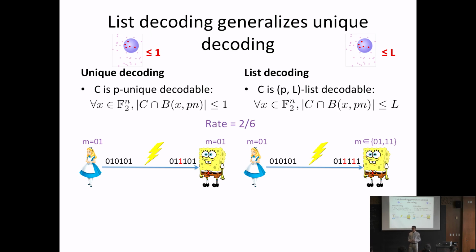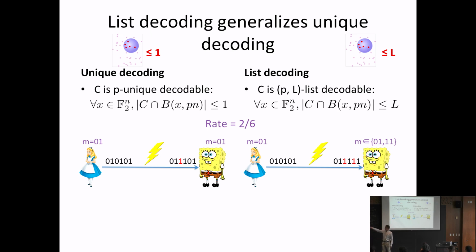Okay, so what makes a good code? On one hand, we want our code to be robust, so we want p to be as large as possible. And on the other hand, we don't want to introduce too much redundancy. And the redundancy is something we quantify in the rate. So the rate, I've defined it for you here. R is log base 2 of |C| over n. And it roughly measures how big your code is. So the bigger the rate, the bigger your code is. Notice it's always a number between 0 and 1. So if C is all of F2 to the n, the rate is 1. If C is relatively sparse, the rate is close to 0. And so the larger the rate, the bigger the code, the less redundancy there is.